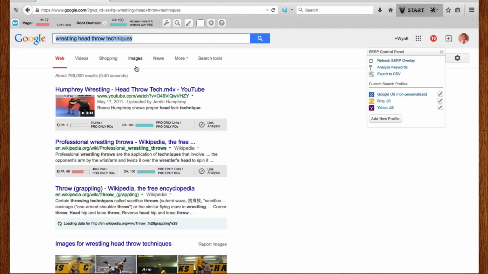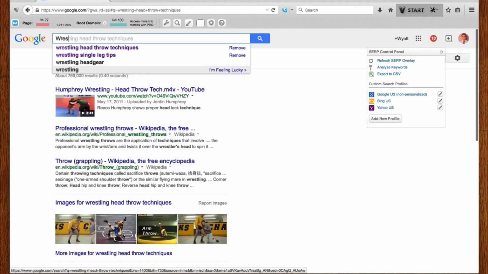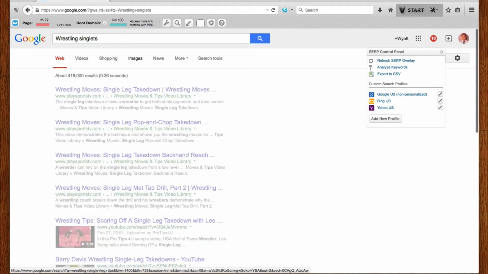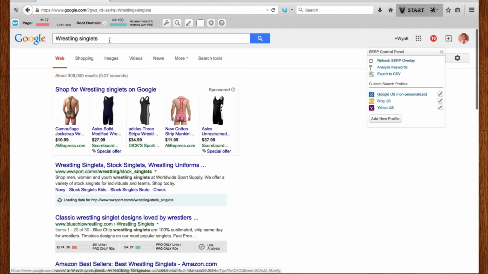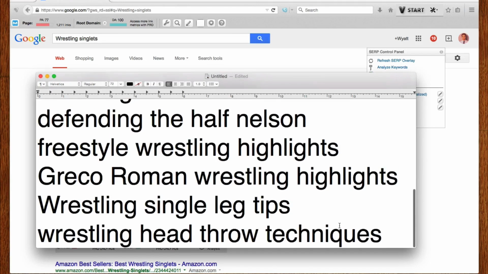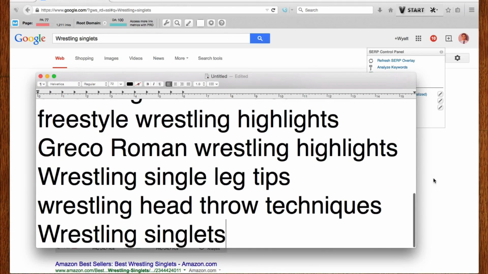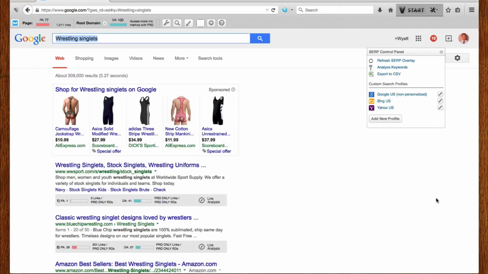Now, I also know some buyer keywords that we could potentially throw in here, eventually at least. Something like wrestling singlets, 309,000. Okay, that could be good. Stuff like this we can easily monetize. We could even purchase singlets from a wholesaler and sell them right on our site, eventually, if we were getting enough traffic and it was profitable.